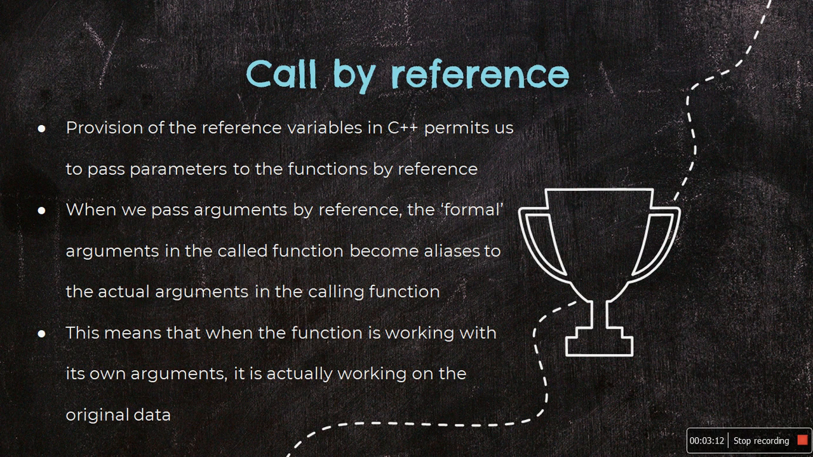The provision of reference variables in C++ permits us to pass parameters to the function by reference. When we pass arguments by reference, the formal arguments in the called function become aliases to the actual arguments in the calling function. So this means that when the function is working with its own arguments, it is actually working on the original data. I'll demonstrate this so that you understand it better.